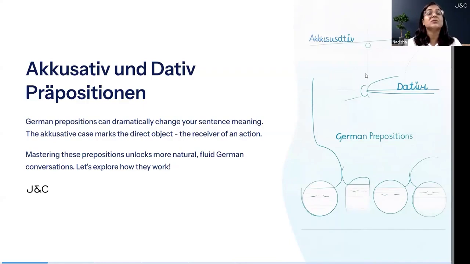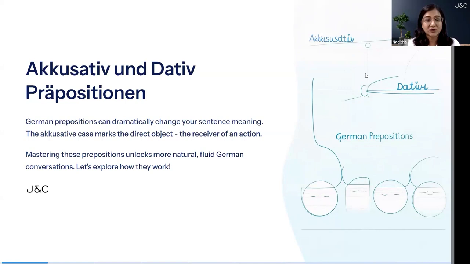Today, we're going to learn about a very important grammar topic that helps us describe location, direction, time, and relationships in German. Prepositionen mit Akkusativ und Dativ. Okay. In German, prepositions don't just stand alone. They control the case of the noun that follows. Some always use the accusative case, some always use the dative case, and a few can use both depending on the context. Understanding which preposition goes with which case is key to building grammatically correct and natural sounding German sentences.